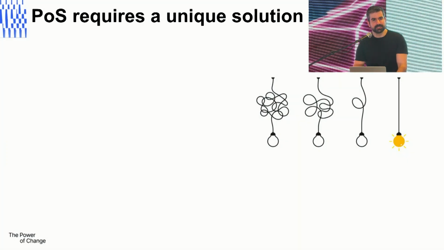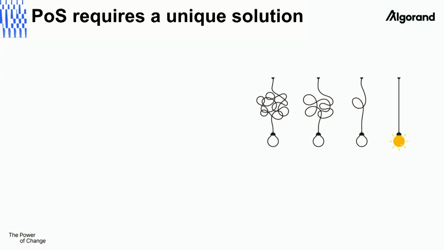But the thing is, different companies try to solve this problem in different ways, all the way from fully centralized solutions to some that are semi-trustless, you know, several validators in the middle, and all the way to trustless ones. But what we really need is a light client that is completely trustless.